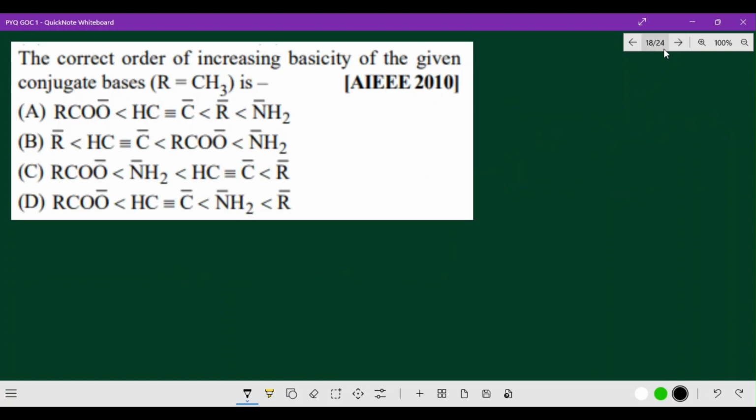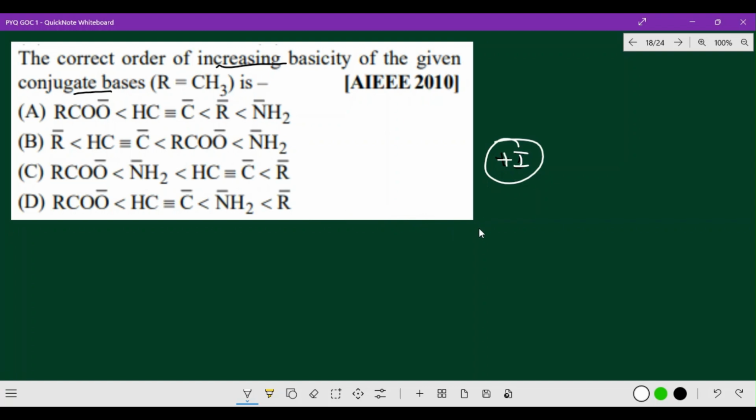Okay. Now, the next question: the correct order of increasing basicity of the given conjugate bases. Generally, basicity relates to the plus I effect. Always remember that the plus I effect is very closely related to the basicity of the conjugate base.